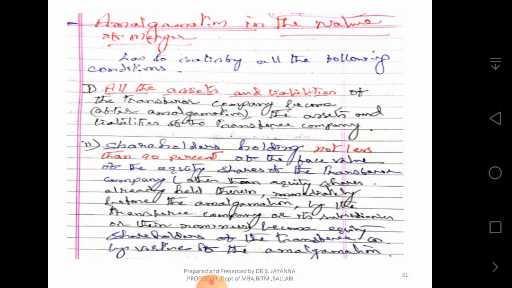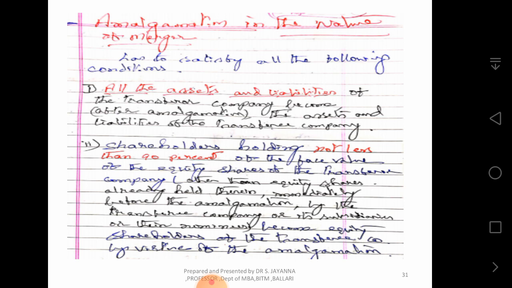This amalgamation in the nature of merger has to satisfy all the following conditions. There are 5 conditions here. All these 5 conditions, if they are satisfied, then that amalgamation is called amalgamation in the nature of merger. What are those 5 conditions? First one, all the assets and liabilities of the transferor company become the assets and liabilities of the transferee company. If all the assets and liabilities of the transferor company become the assets and liabilities of the transferee company, you will be fulfilling first condition.